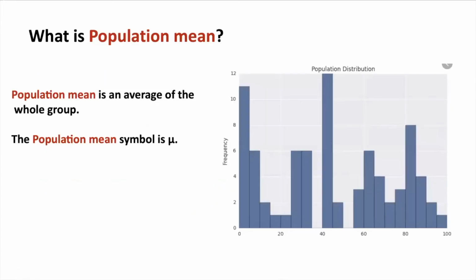Our next topic is, what is population mean? A population mean is an average of a group characteristic. The group could be a person, item, or thing. Basically, population mean is the average of the whole group. Like, this is the reading of our whole group, so we just have to calculate the mean of this, which will be considered the population mean. The population mean symbol is denoted by mu. Let us take an example. There are 1,000 students in our school, and the average percentage of the school has come to 82%. That means our population mean will be 82.